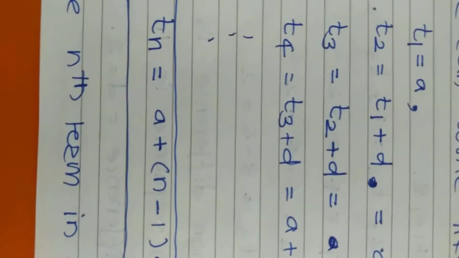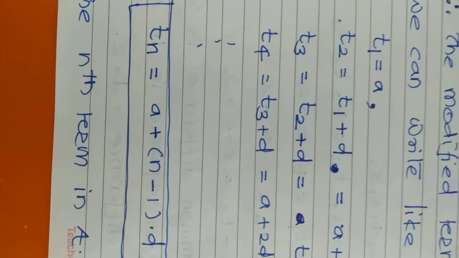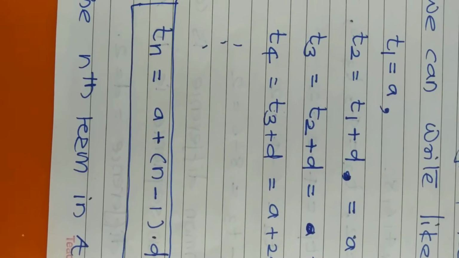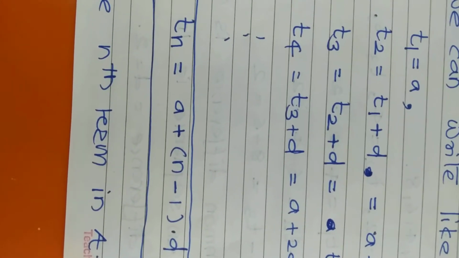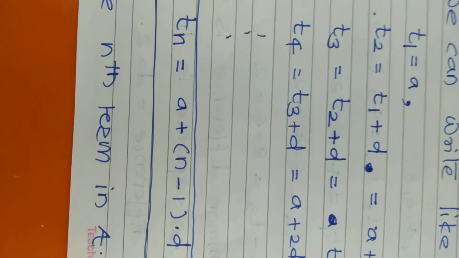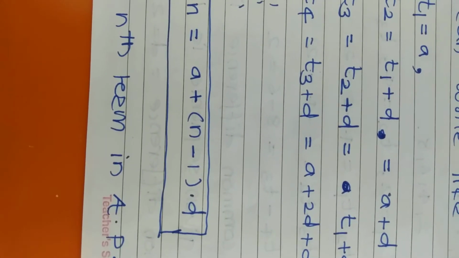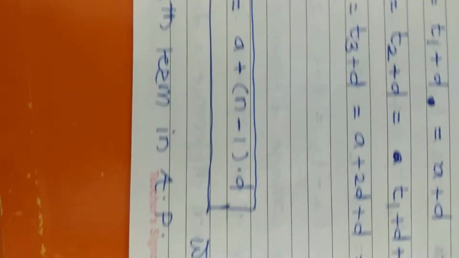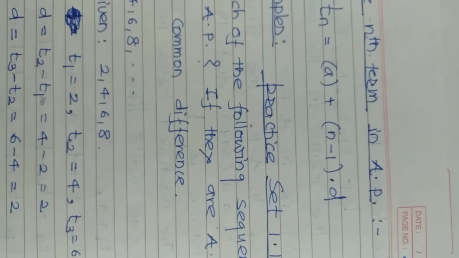So similarly, we can consider the last term, that means the nth term in that case. If we observe these calculations, T4 is T3 plus D and it becomes A plus 3D. So from that we can consider A plus (n minus 1) into D, where A is the first term and D is a constant, that means the common difference. Therefore the nth term in an AP is Tn equals A plus (n minus 1) into D.